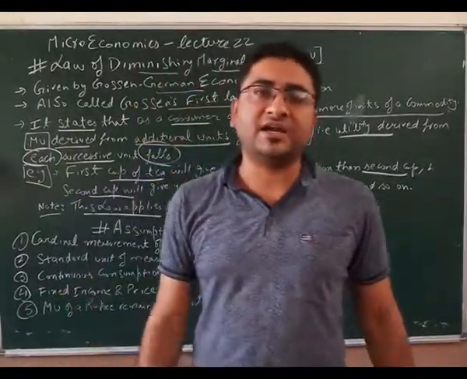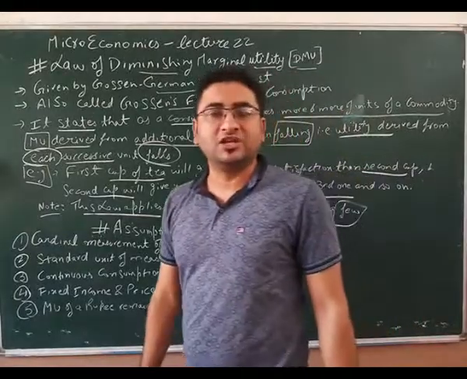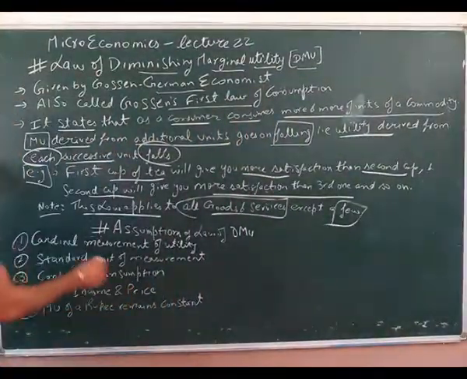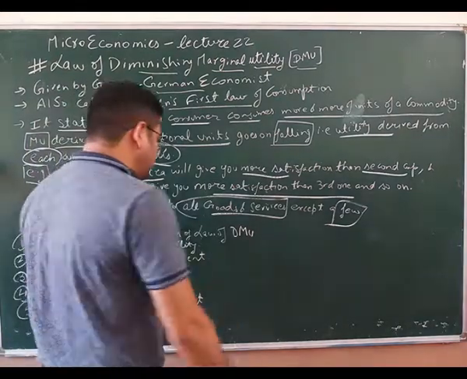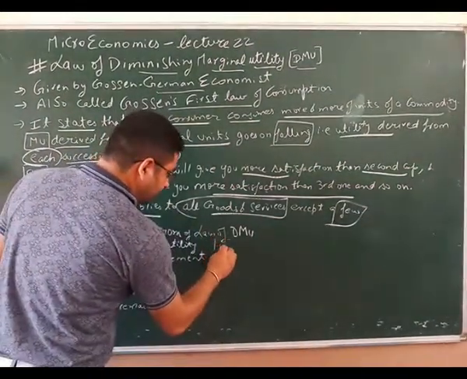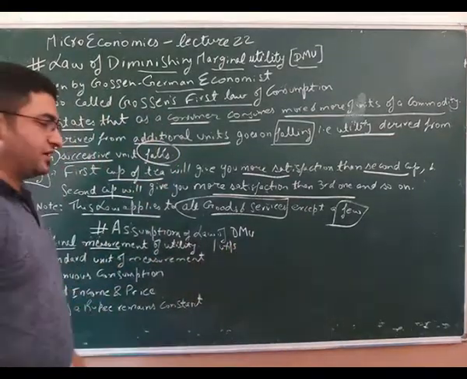Now let us first understand the assumptions related to this law of diminishing marginal utility. The first assumption is cardinal measurement of utility. We have done this in the previous lecture. That is, we have given utils as units to satisfaction.